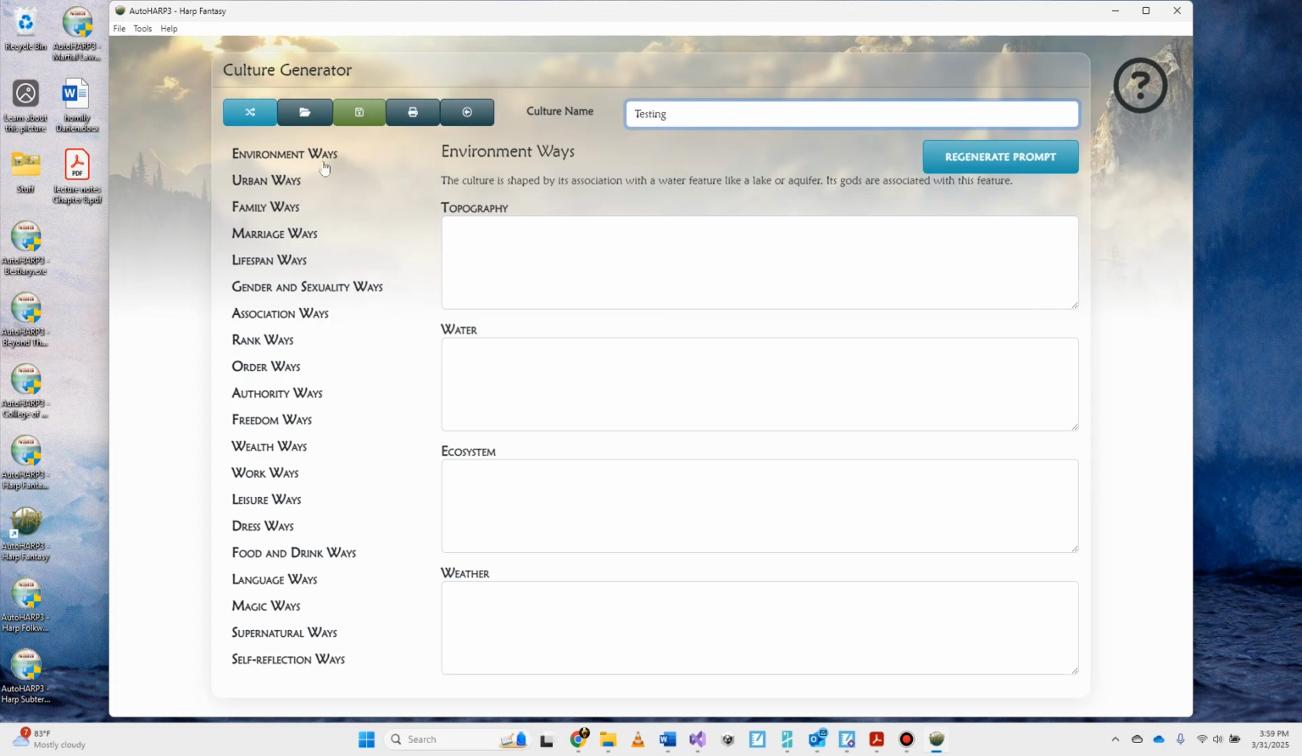For each one of these categories, we're going to have prompts. So how is this set up? This is set up according to the way the book has it set up. There are 20 categories that we're going to be answering when it comes to this culture. What are the environmental ways, based on topography, water, ecosystem, and weather? What are the urban ways, based on permanence, configuration, aesthetic, and stratification? What are the family ways, based on reach, relationship, authority, and idolization?